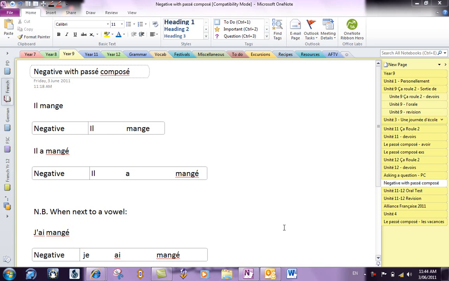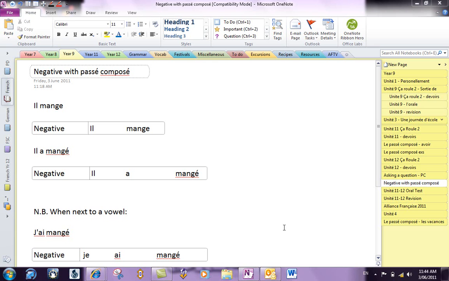Today we're going to talk about the passé composé, but in the negative. Because we've done the questions, and that was quite easy. I think the questions are pretty easy, and in fact, the negative is easy as well. It's just remembering what we mean when we say negative. Negative means no, the opposite of affirmative. It's like if you eat and you don't eat. It's sort of the opposite, isn't it?